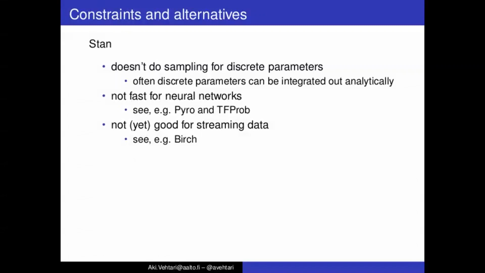Birch is not that well known, but a probabilistic programming framework, but it's specifically designed for streaming data. Stan is not meant for likelihood-free inference. For that, I can recommend ELFI, engine for likelihood-free inference, although there are also some other packages.